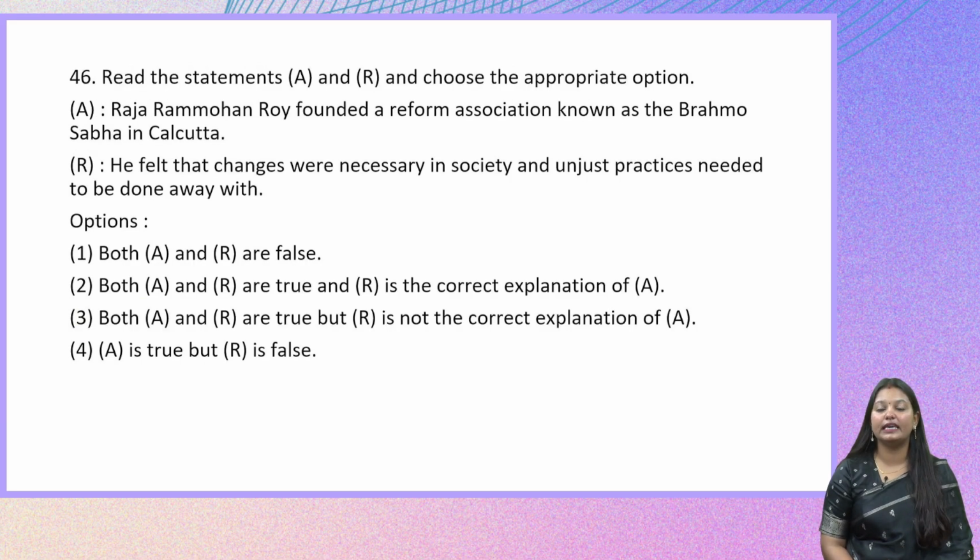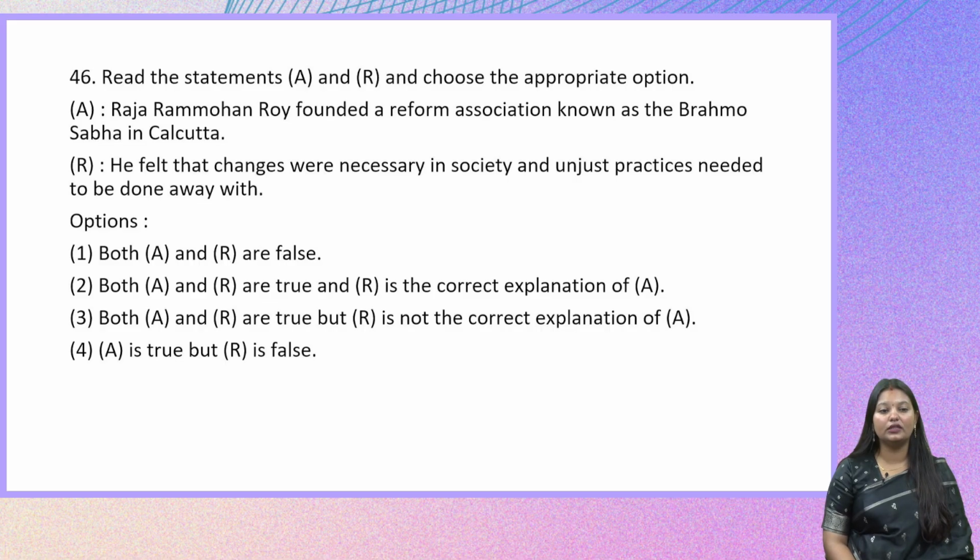Read the statements A and R and choose the appropriate option. The assertion is Raja Ram Mohan Roy founded a reform association known as the Brahmo Sabha in Kolkata. And the reason, he felt that changes were necessary in society and unjust practices needed to be done away with. So Raja Ram Mohan Roy, who is a social reformer and the founder of Brahmo Sabha, why did he bring in the Brahmo Sabha?